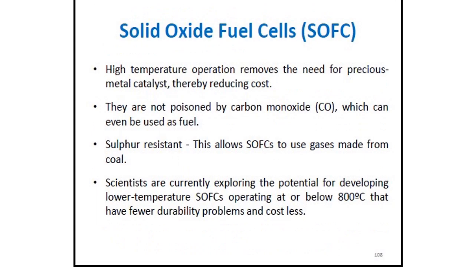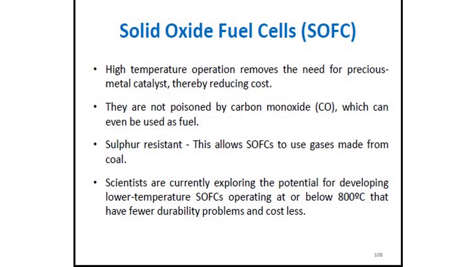High temperature operation removes the need for precious metal catalysts, thereby reducing cost, because it removes the impurities. So high temperature removes the need for metal catalyst, and thereby cost reduction happens, because a metal catalyst like platinum is very costly. They are not poisoned by carbon monoxide, which can even be useful as a fuel. They are sulfur resistant. This allows SOFCs to use gases made from coal.